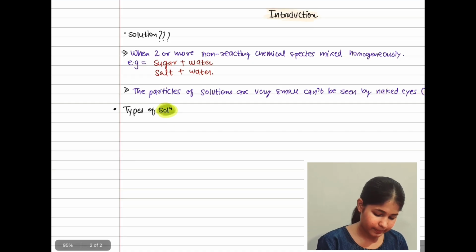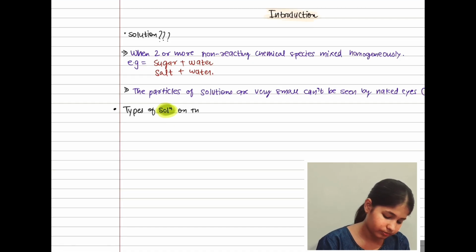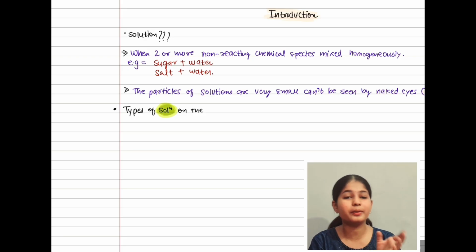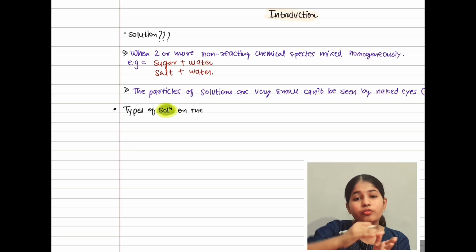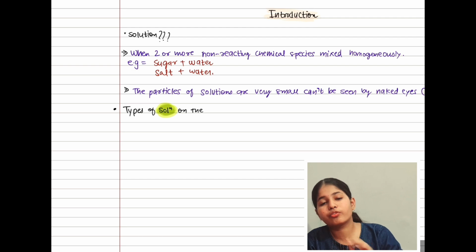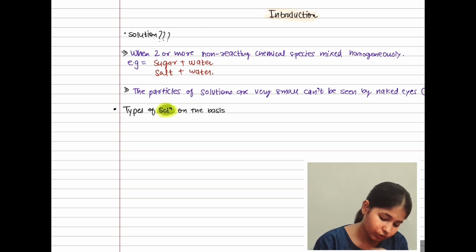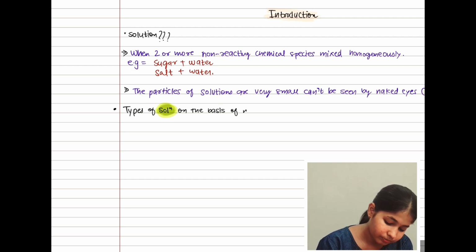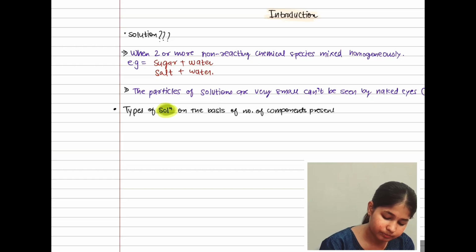So types of solution: on what basis, on what characteristic or properties is the solution being divided into different types? On the basis of number of components present in it.